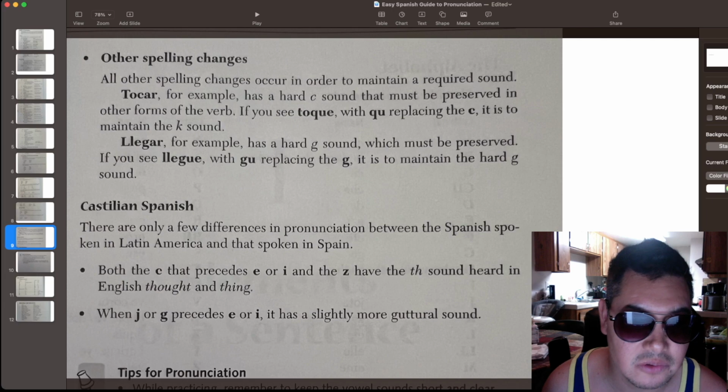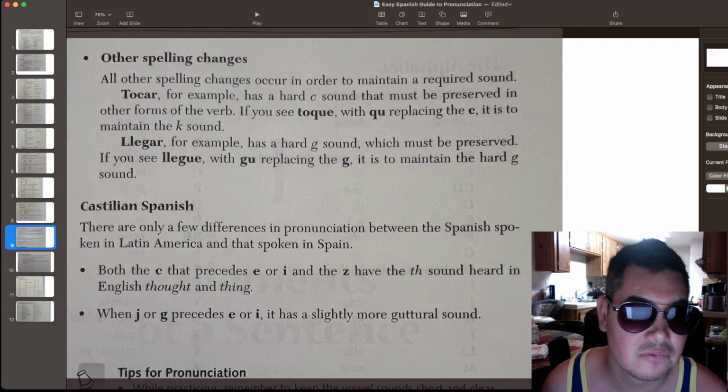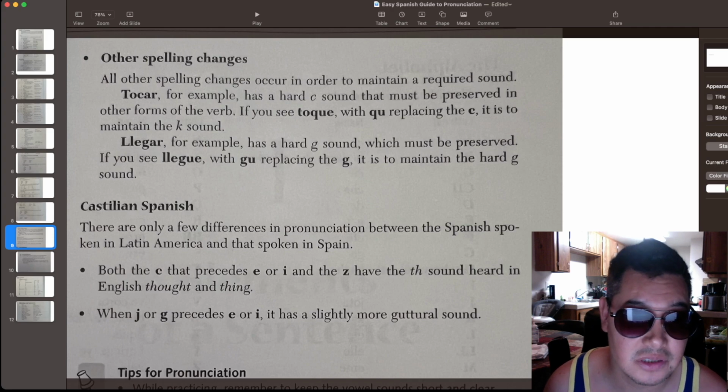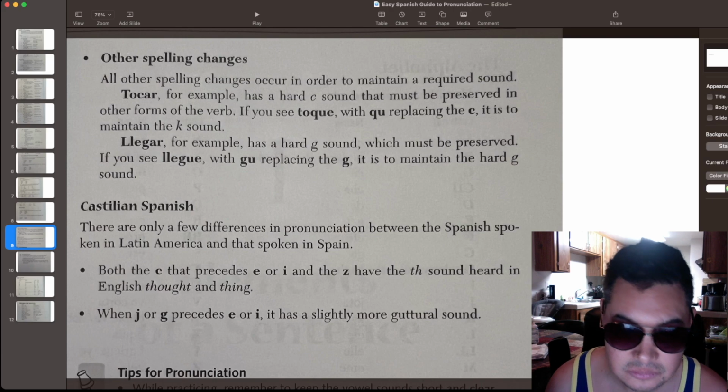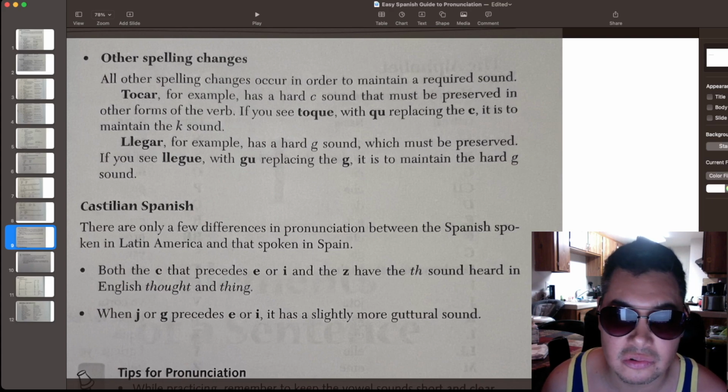For example, on the C, when you have an E or an I, ceder means to allow somebody else to do it. In Latin America you would pronounce it with a C and an E. In Spanish from Spain it would be ceder, with the TH sound. Or cita, like a date in Spanish. Cita is the Latin American C. In Spanish from Spain it would be cita. Or the Z, como el zorro, would be zorro, like the TH sound.